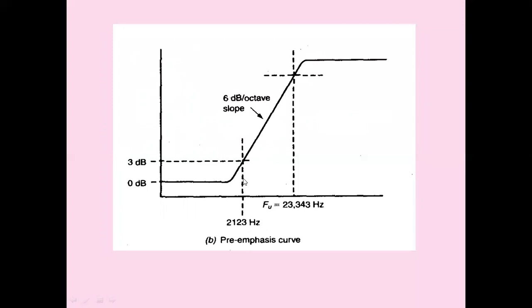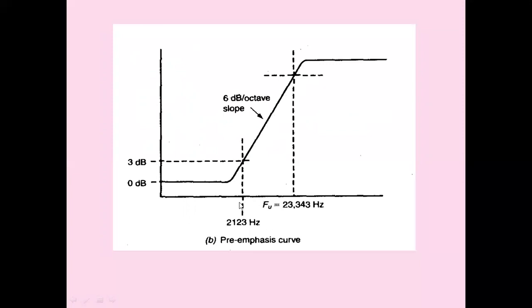So we adjust the time constant of the high pass filter. The high pass filter is used as a pre-emphasis filter. In that we have a resistor and a capacitor. The time constant RC equals 75 microseconds. There we are providing a 6 dB per octave slope, and we have an artificial increase of the higher message signal frequencies.